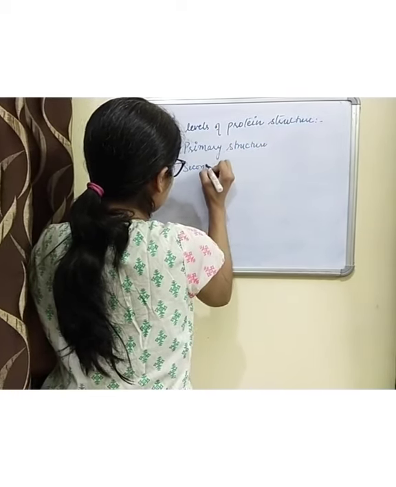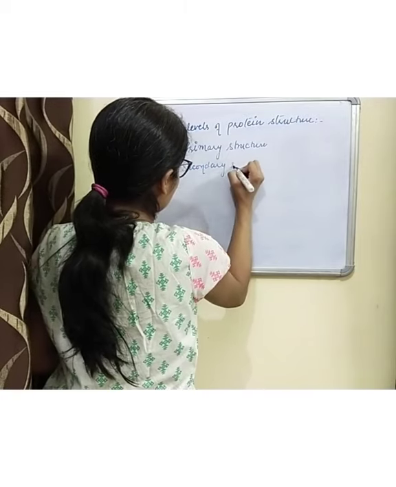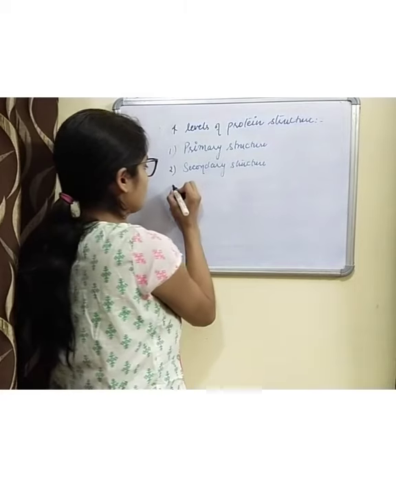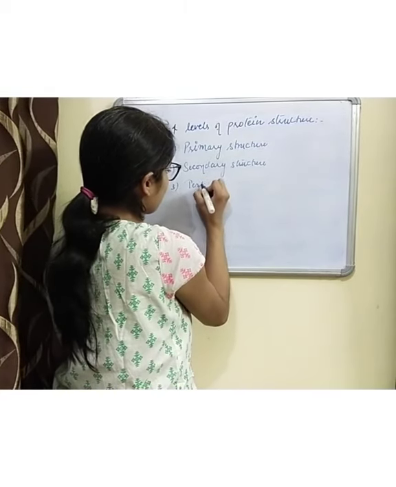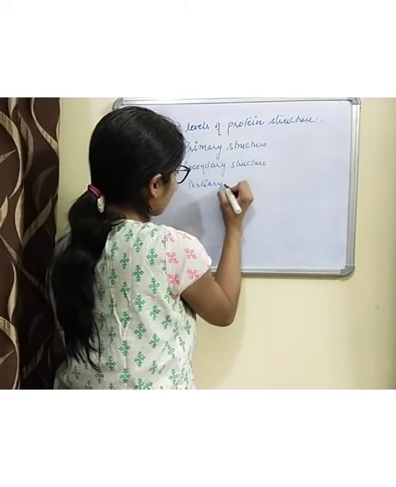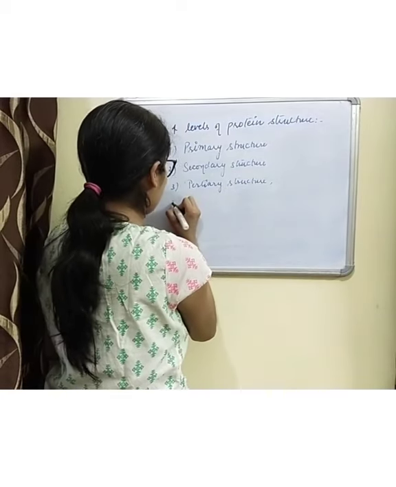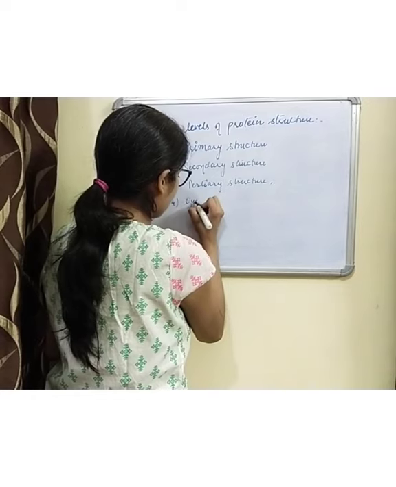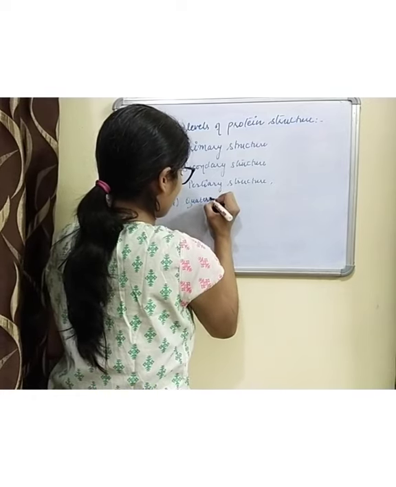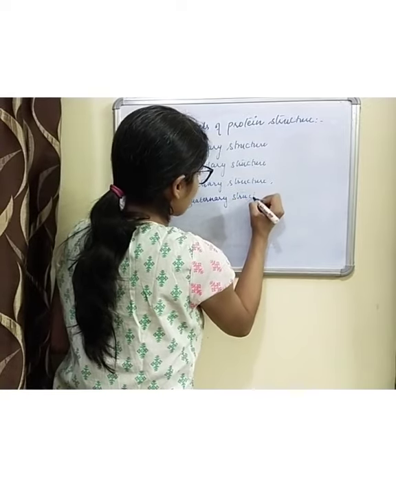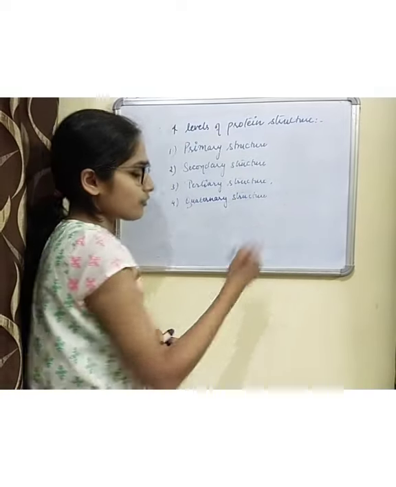Second is secondary structure. Third is tertiary structure, and fourth is quaternary structure.